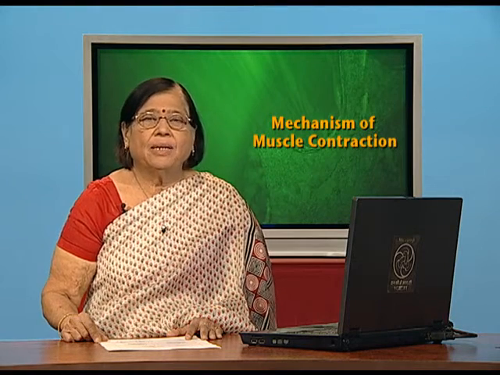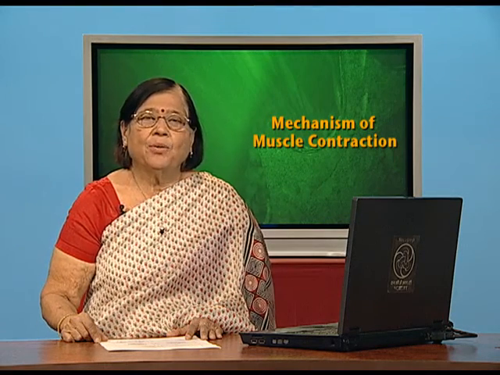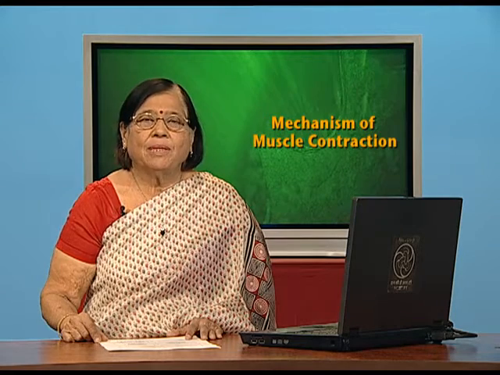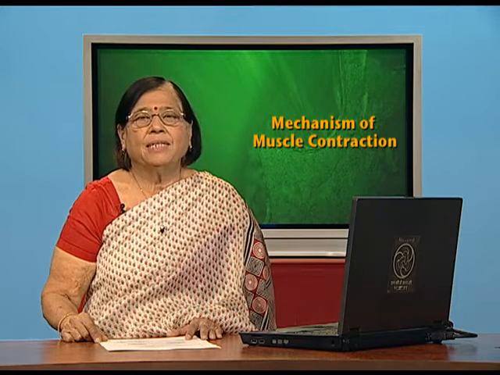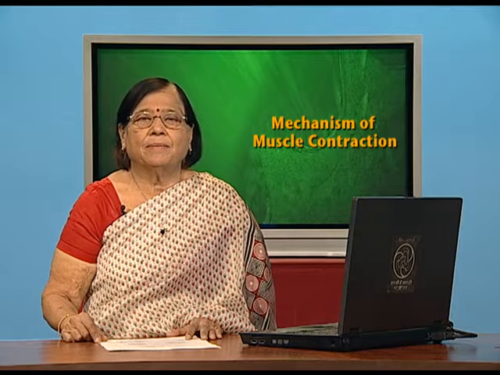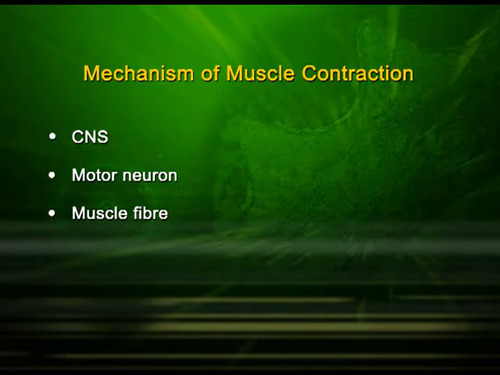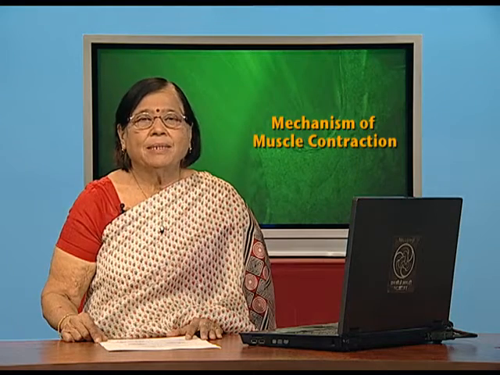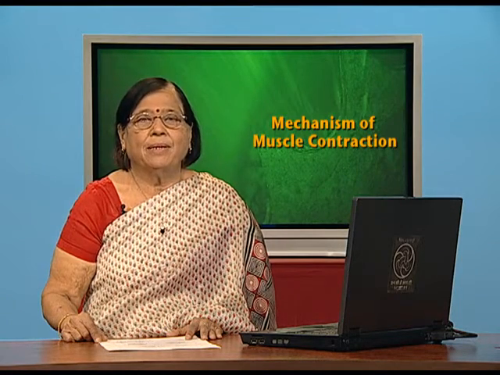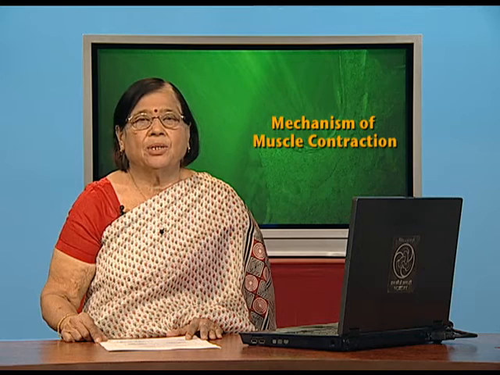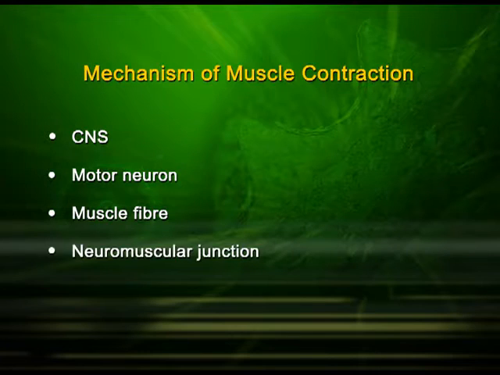Please remember children, this muscle fiber is going to get a message from this motor neuron which is coming from the central nervous system. Neuron is basically a nerve cell. When this neuron ends on muscle tissue or muscle fiber, it makes a junction which we call the neuromuscular junction.